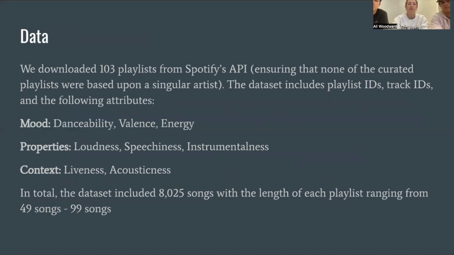So first, the data that we used: we downloaded 103 playlists from Spotify's API, ensuring that none of the curated playlists were based upon a singular artist. The dataset included playlist IDs, track IDs, and the following attributes. The first three were based on mood: danceability, valence, and energy. The second three were properties: loudness, speechiness, and instrumentalness. And the last two, context, were liveness and acousticness. In total, the dataset included 8,025 songs, with the length of each playlist ranging from 49 to 99 songs.